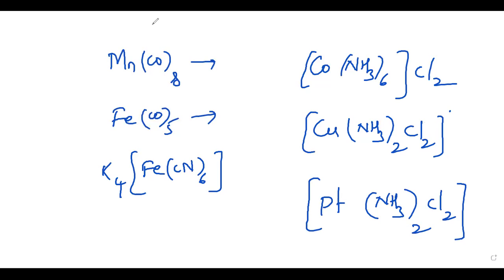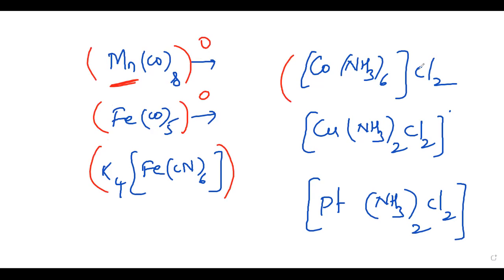I will tell you what an ionic complex is and what a non-ionic complex is. Observe here, is it an ionic complex or non-ionic? You must understand one thing here, that the total charge must always be 0, because there is no charge on each coordination sphere. You are not finding any charge here, that means the total charge will be 0. First of all, you should understand that. Then let us see what the charge of the complex is.